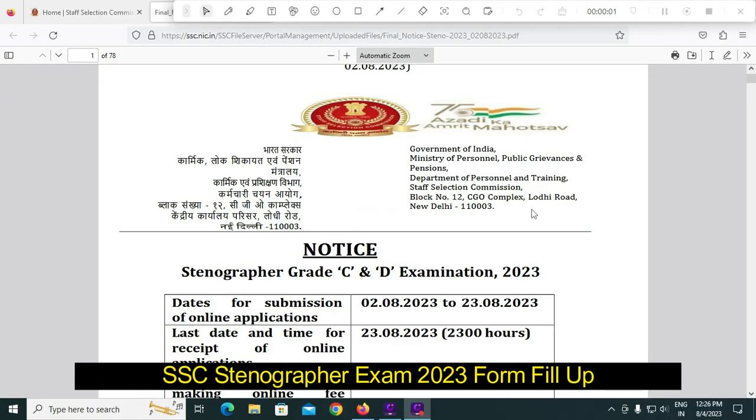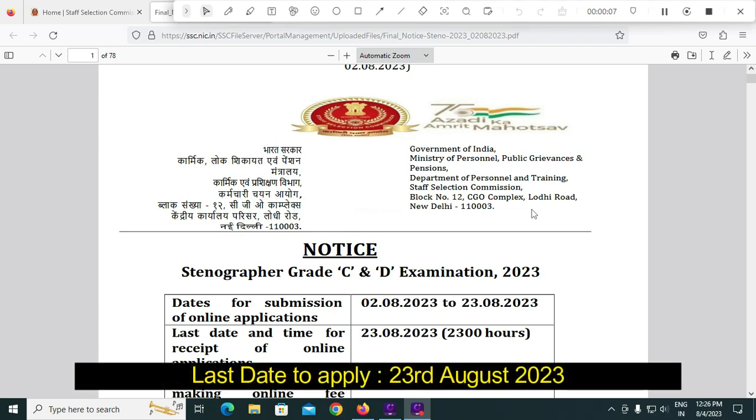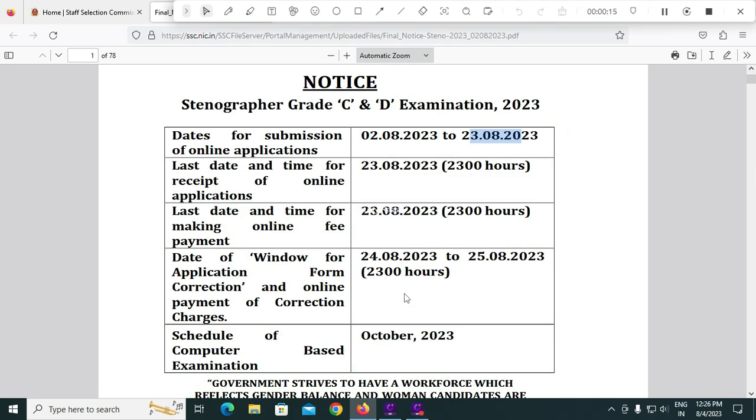Hi friends, SSC Stenographer Grade C and Grade D Examination 2023. The application online process has been started on 2nd August 2023 and the last date for apply online is 23rd August 2023. Regarding this, the window for editing will be opened on 24th August 2023 and 25th August 2023. Regarding this computer based examination, October 2023 is the tentative month of the examination.